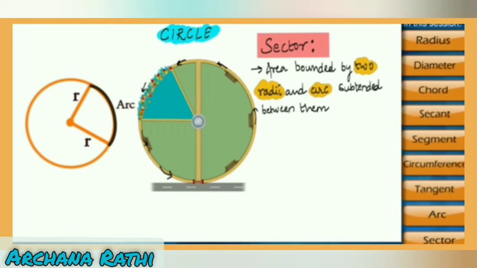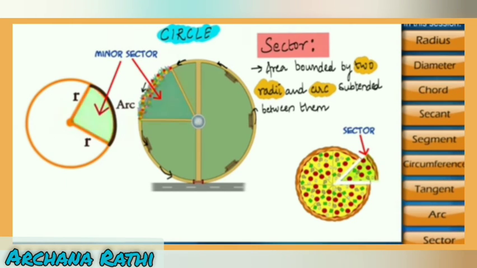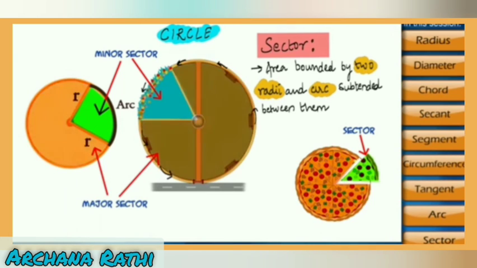The area bounded by the two radii and the arc subtended between them is called a sector of a circle. Because of these two radii, the circle again gets divided into two regions. One is smaller and another is bigger. Now let us take the example of pizza. That small part of the pizza is an example of a minor sector, and the remaining bigger region is called a major sector.